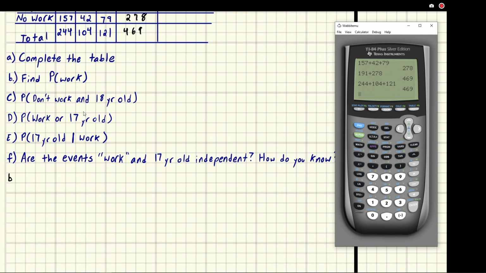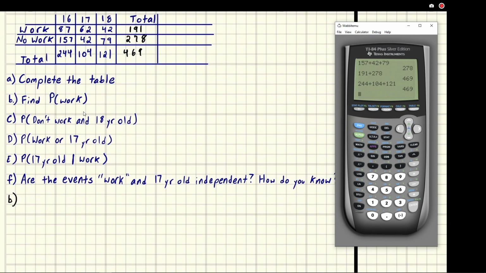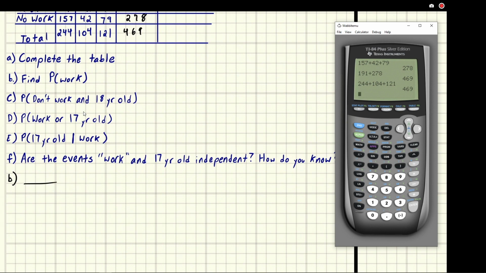Okay, so let's do part B. Part B asks us to find the probability of work. A probability is always the sample space over a condition. In this case, the condition is work, and the sample space is everyone.